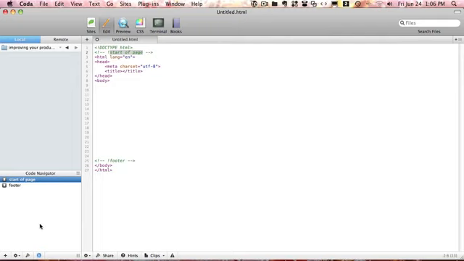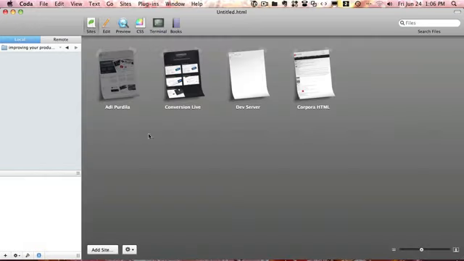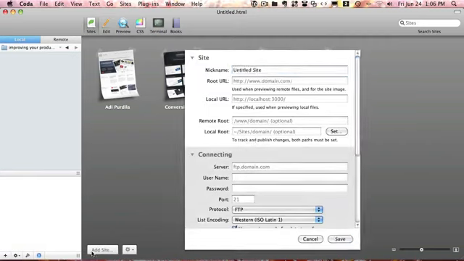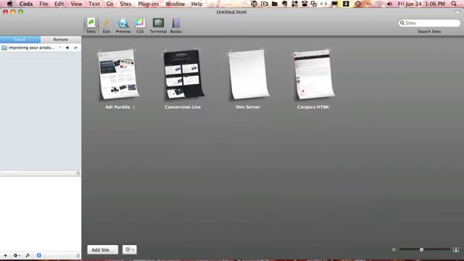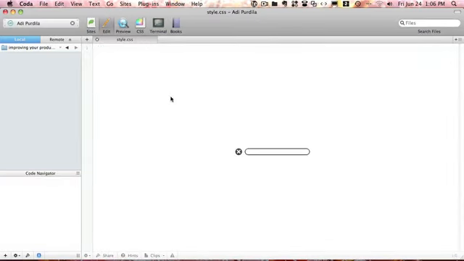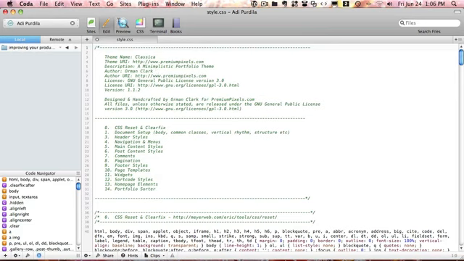Okay, so the last thing that I want to talk about, and this was very handy for me, is the sites option. And you can define a list of sites here. You can give it a nickname or an alias. You can give it the URL and some FTP connection information. And let's just go ahead and open up my own website here. And Coda automatically remembers the last files that I worked on that particular site.